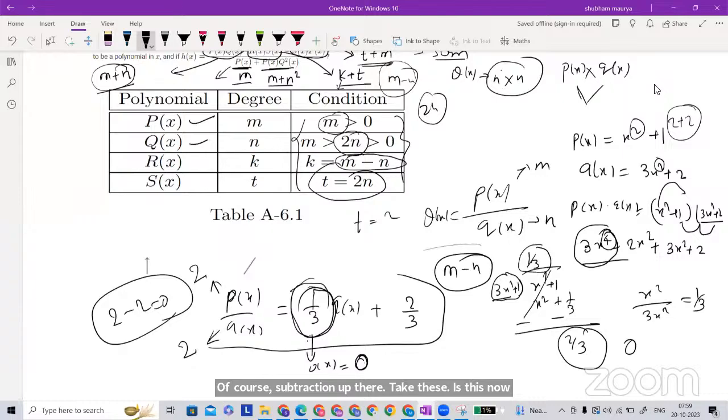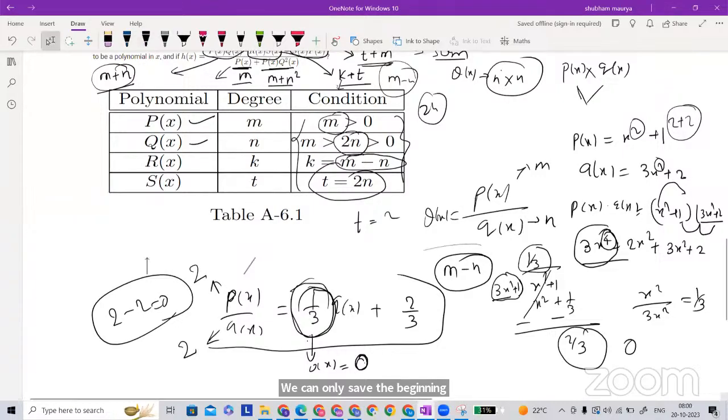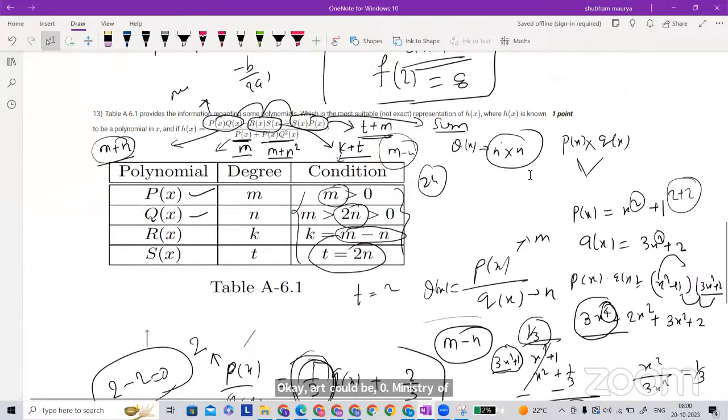Sir, but in the options there are two quadratic equation curves. Where is the option? If this is given in the option, then I don't know what the case is. Maybe that is not going to be. You will surely get a 1, I think. Even then we can only say it is not decided. If you check that, it is probably going to be 1, or it could be 0. It means the degree of that quotient is going to be 0. That's why I am just leaving this with this condition.